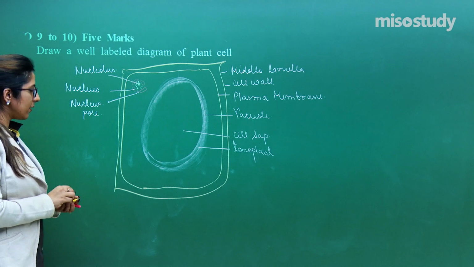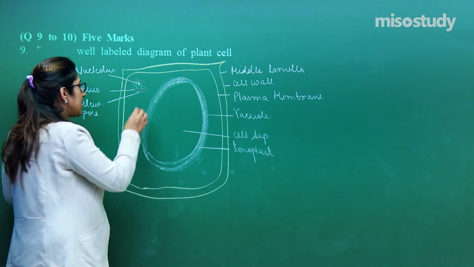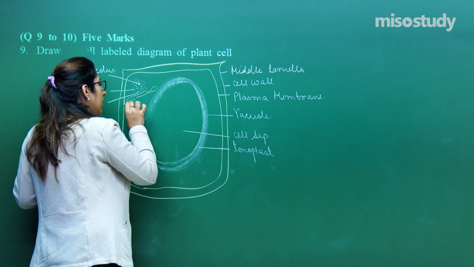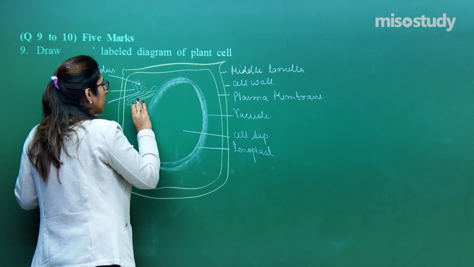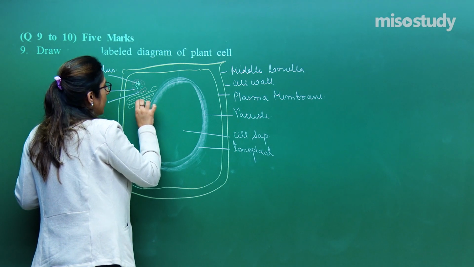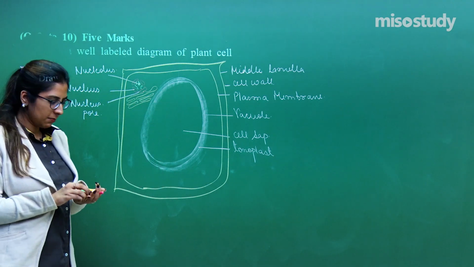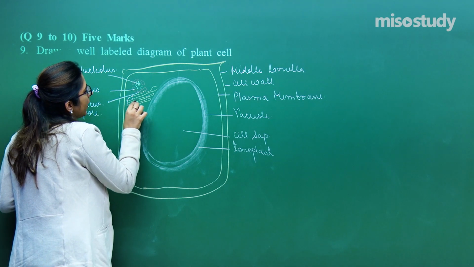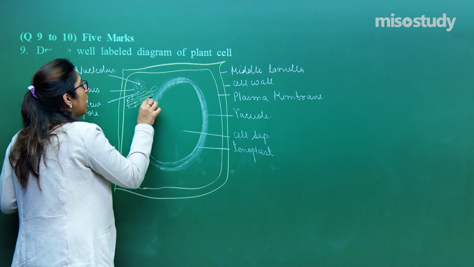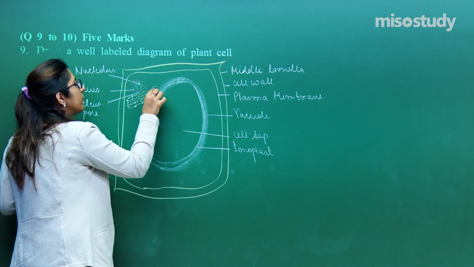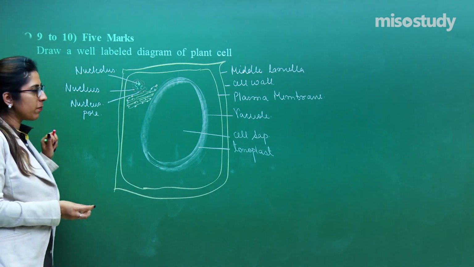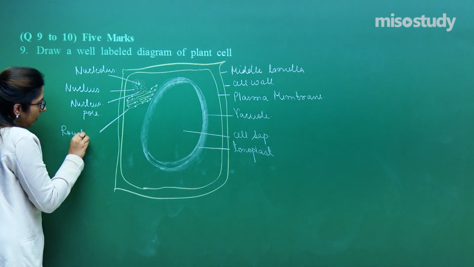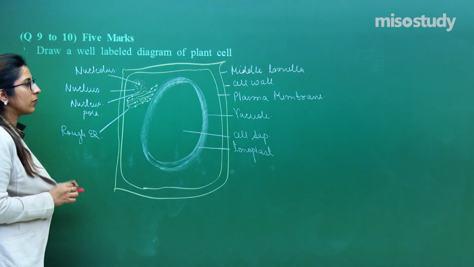Now, another important thing is that such types of structures are present. Membrane structures, which are termed as the endoplasmic reticulum. Sometimes the endoplasmic reticulum is associated with ribosomes. That is why they are termed as the rough endoplasmic reticulum. The dots which I am drawing right now are ribosomes. So these are called the rough endoplasmic reticulum.